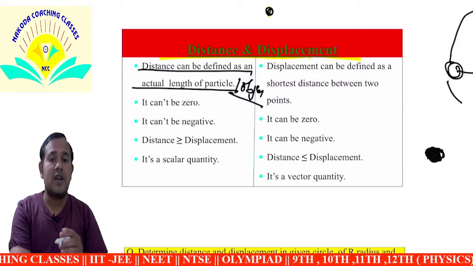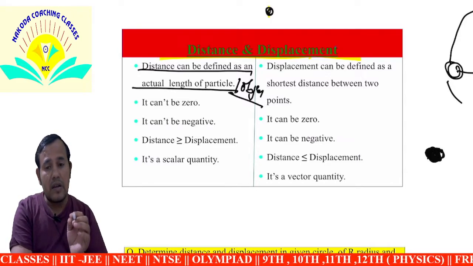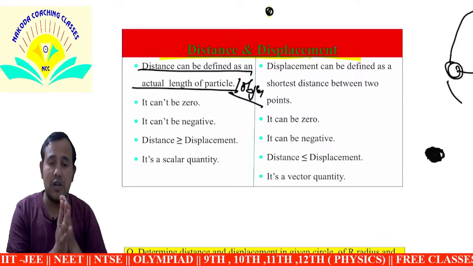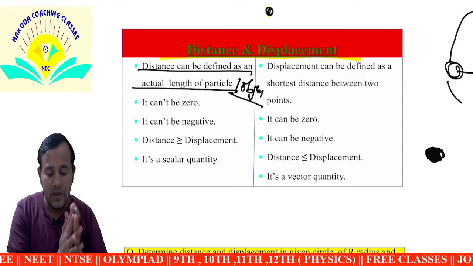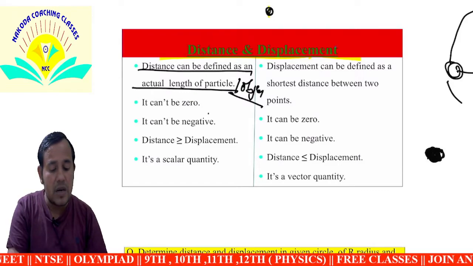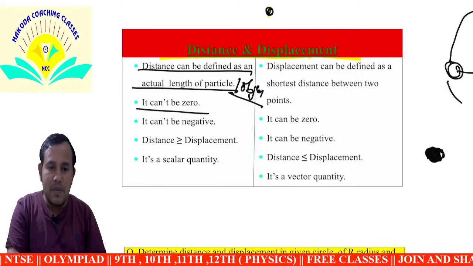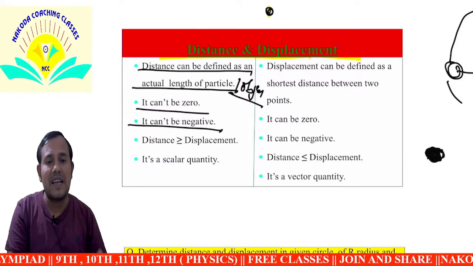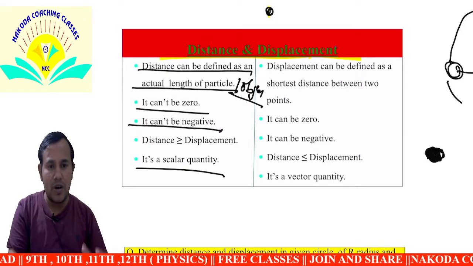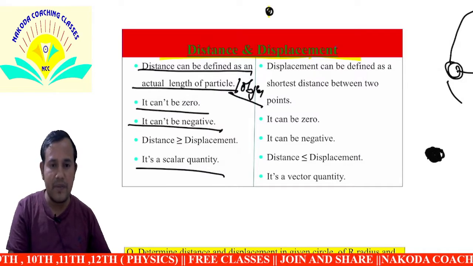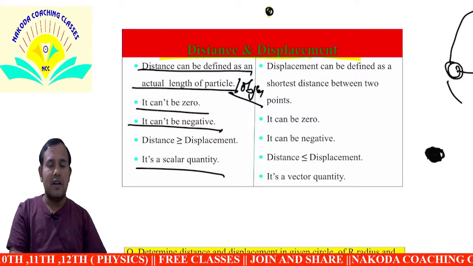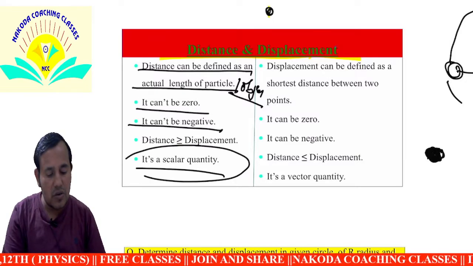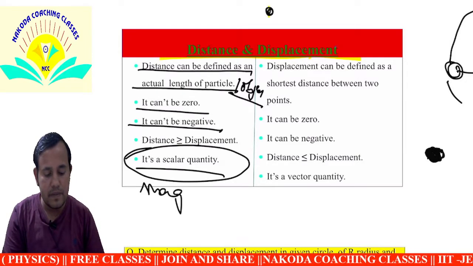If we say a particle's length is 0, that is not possible in the universe. So it can't be 0 and it can't be negative, and it is a scalar quantity. What is the meaning of scalar and vector quantity? A scalar quantity has only magnitude. Scalar means only magnitude.